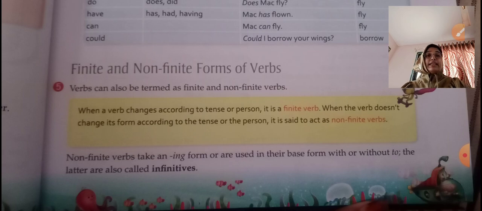Now, finite and non-finite forms of verbs. We have already discussed this kind of verbs in our course book, Exercises of the Grammar. We'll have a quick revision.